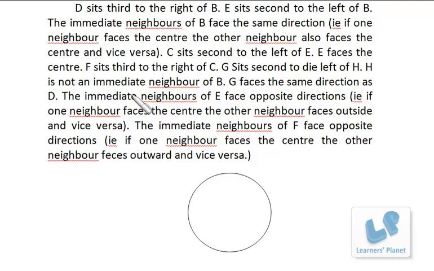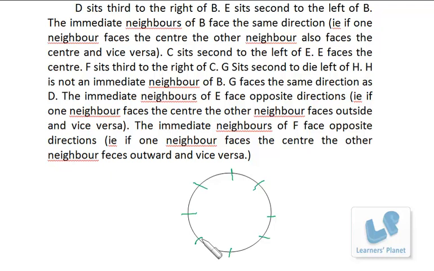So here we know there are 8 people. So what I do, I just make 8 places: 1, 2, 3, 4, 5, 6, 7 and 8. Now some of the people are facing inside and some of the people are facing outside. So you must be clear that the right and left will be different for the persons facing towards the center and the persons facing outside.